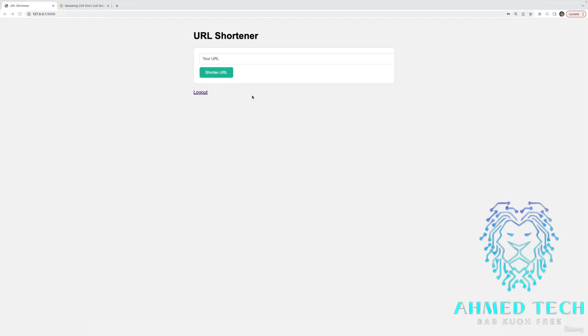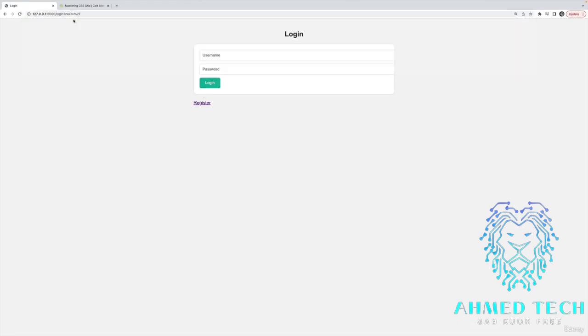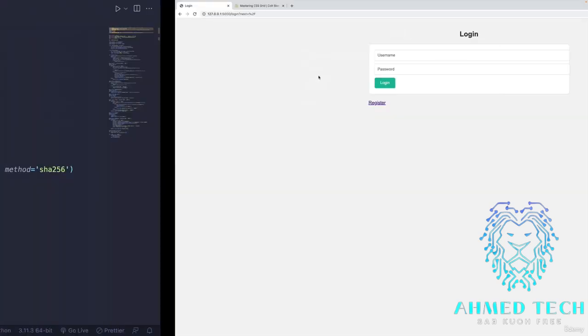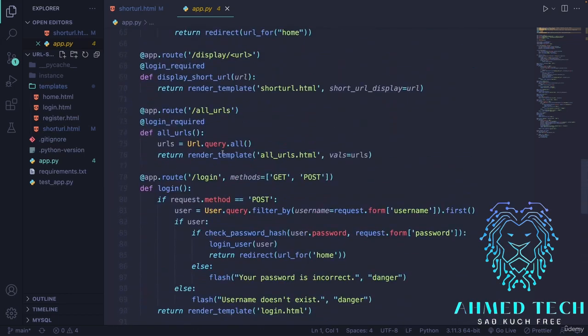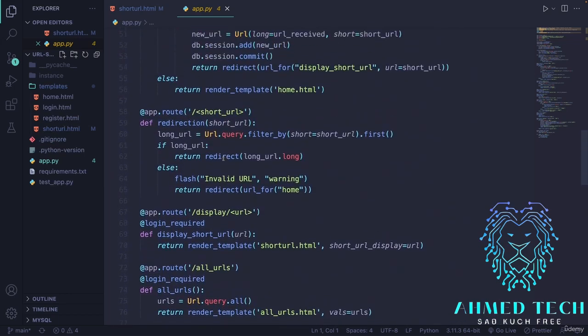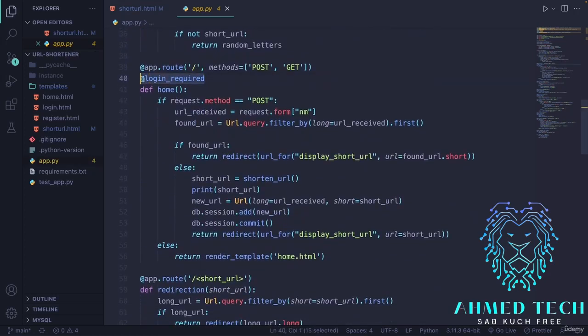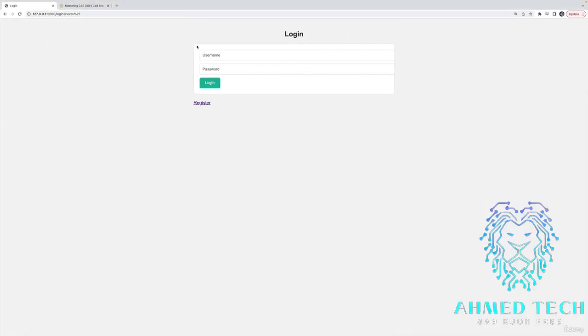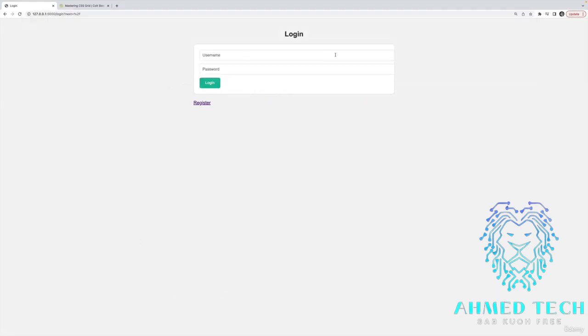And I'll just briefly show you that it does kind of work for the most part. I'm currently logged in. Let me log out. If I try and go to the root page, just slash, it keeps redirecting me to login. So that is a protected route. If we go back to the app.py, the home route, where are you? Right here, has the login required decorator on it. Okay, so if I try and go to the home page, it doesn't work. I can't shorten URLs unless I'm logged in.